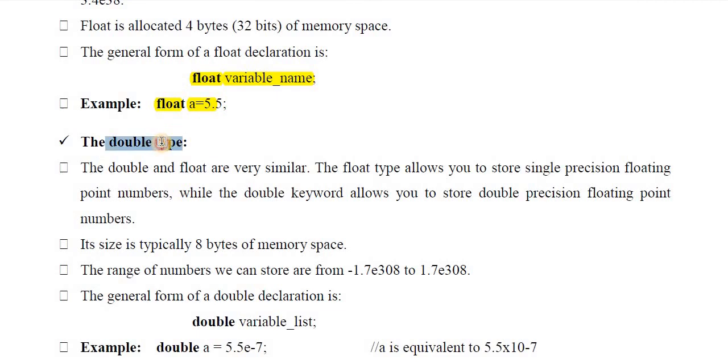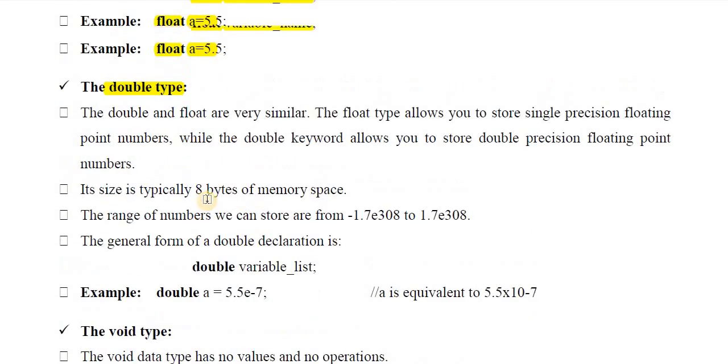Next is the double type. Double is also a data type. It is used to store real numbers with more precision. For example, in the float data type, after the decimal point we can use up to 6 digits, but when using double, we can use more digits, up to 10 or 12 digits after the decimal point. This is the difference. So float and double are both used to store real numbers.